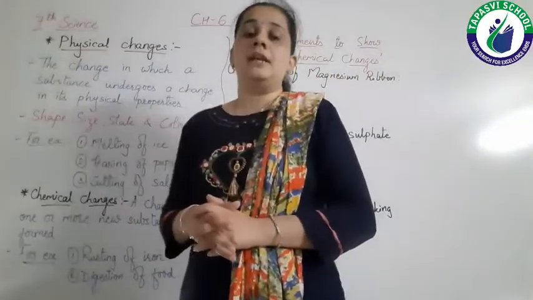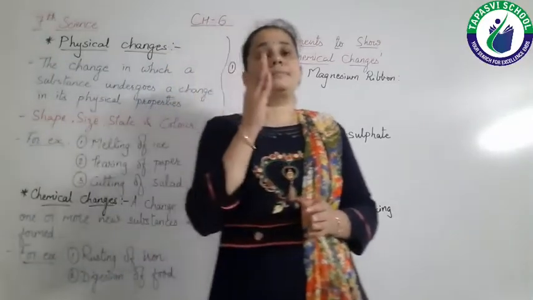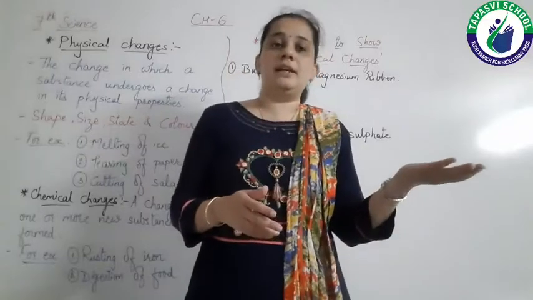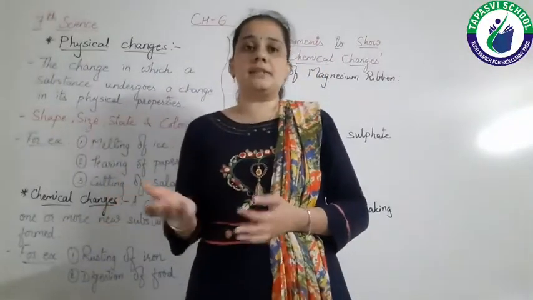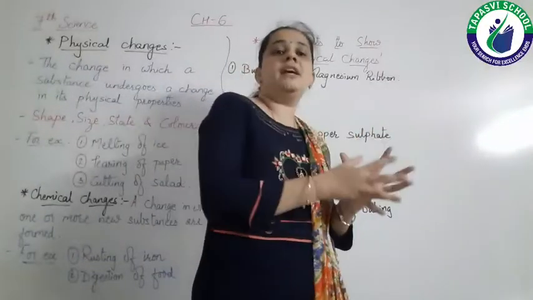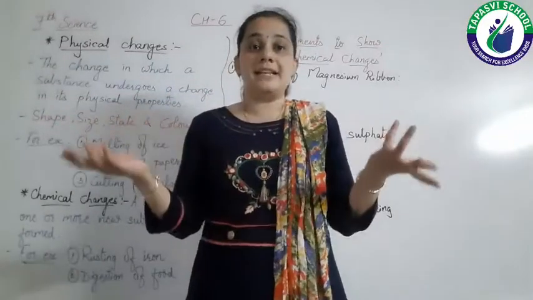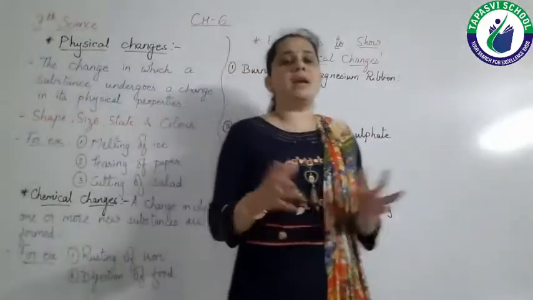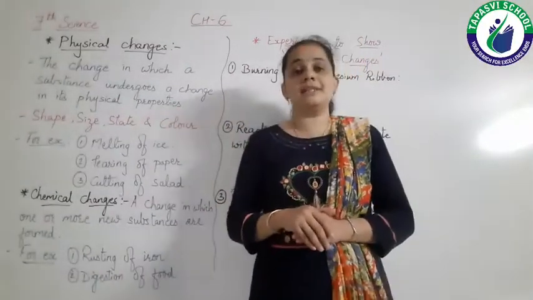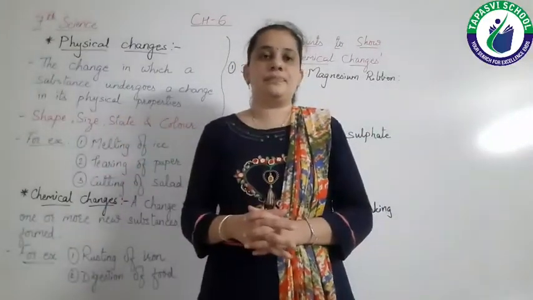We can see the different changes, like the tomato is cut into pieces, the ice is melting, the water is freezing into ice, the ice cream is melted into milkshake, or when we take the milkshake and keep it in the freezer, it becomes ice cream. So we can say many changes, and these changes are of different types. So in this chapter, we have to study the different types of these changes.